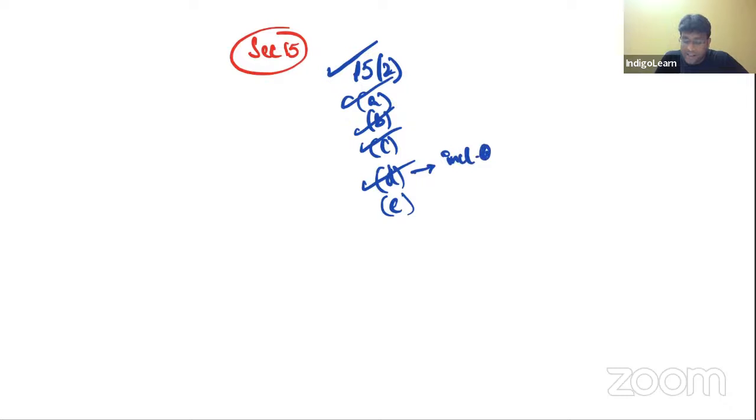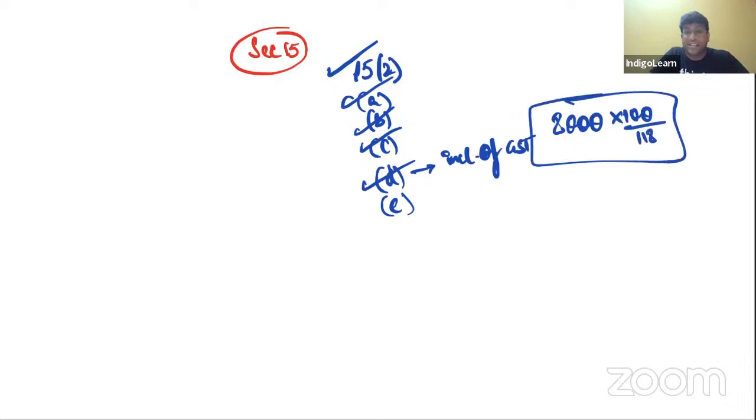And this is generally treated as inclusive of GST. That means if they give it as 8,000, we will do 8,000 into 100 by 118 to get the value, because that is interest, late fees and penalty, where supplier generally doesn't charge GST separately. So this interest, late fee, penalty, we always assume as inclusive of GST. Then 15.2e, any subsidies linked to price except subsidy from central government or state government. So if subsidy is coming from central government or state government, that is not included, but any other subsidy will be included.